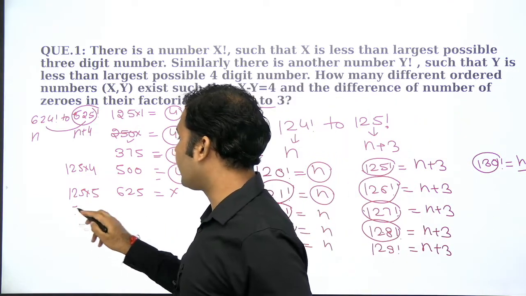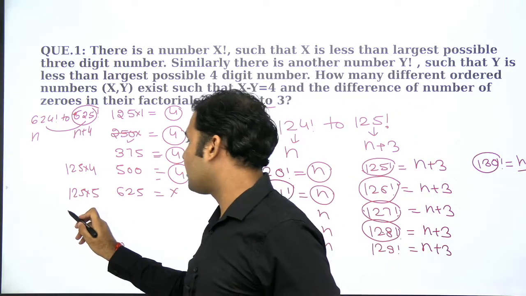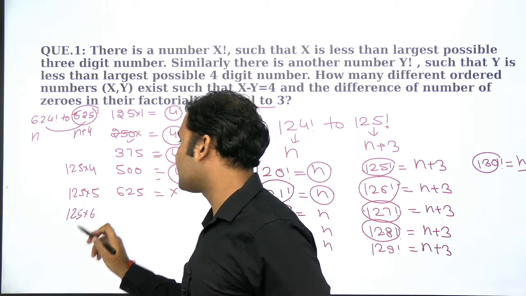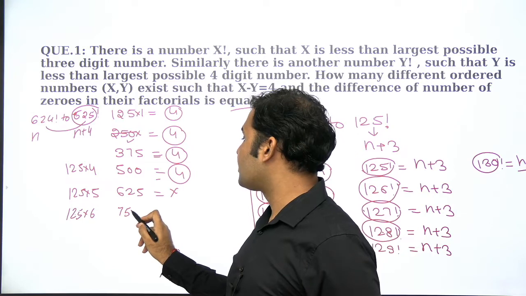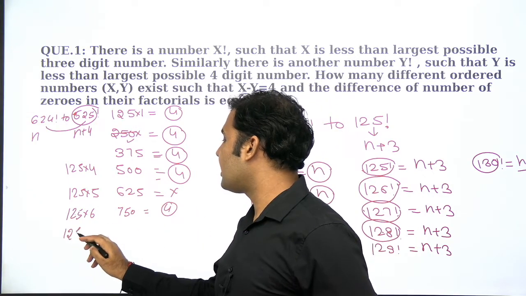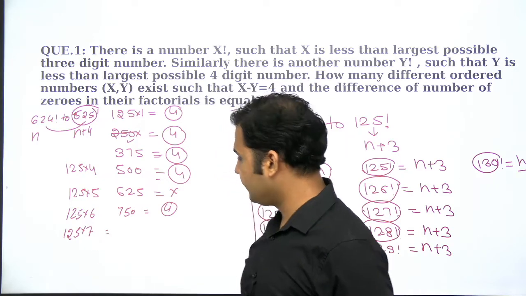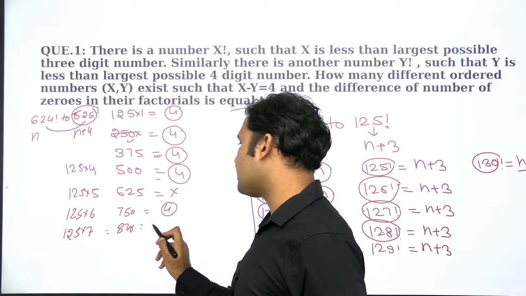The sixth multiple of 125 will be 125 into 6, which will be 750, right? So in 750 also you will get 4 pairs. The 7th multiple of 125 would be 875, and in this also you will get 4 pairs.